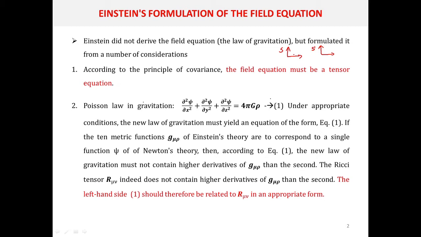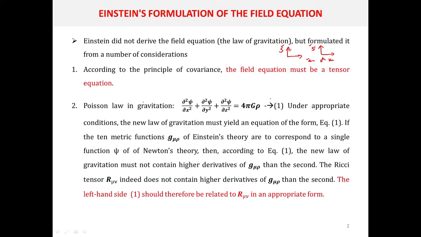For example, if you are considering the temperature of a body, it will be the same whether you measure it in the S frame or the S dash frame. So we can say that temperature is a zeroth rank tensor. But if you are measuring the wavelength of some light, then depending on the relative velocity of S and S dash, this wavelength can be blue shifted or red shifted. So you cannot say that the wavelength is a tensor quantity.